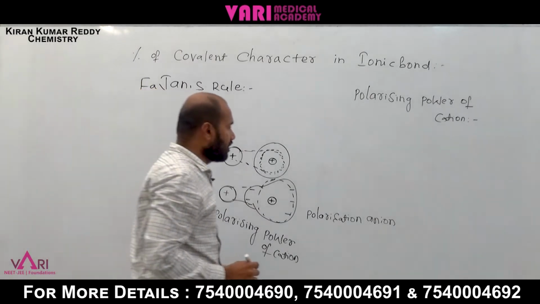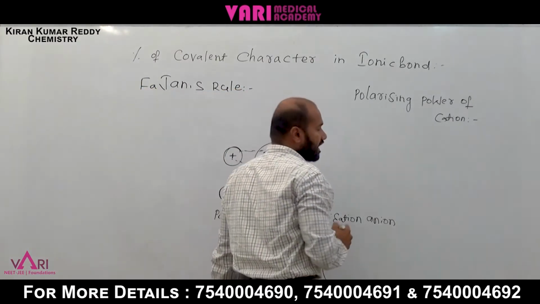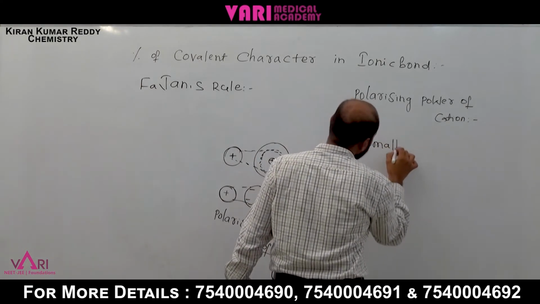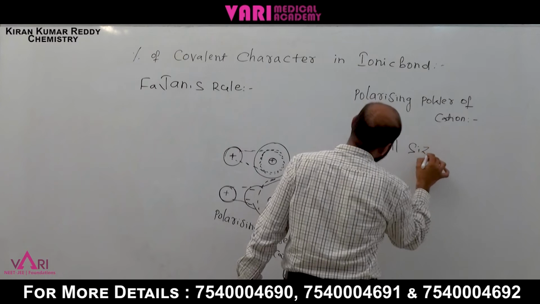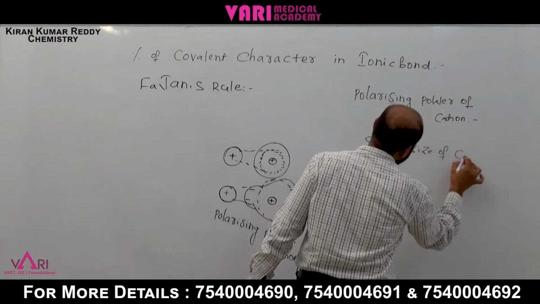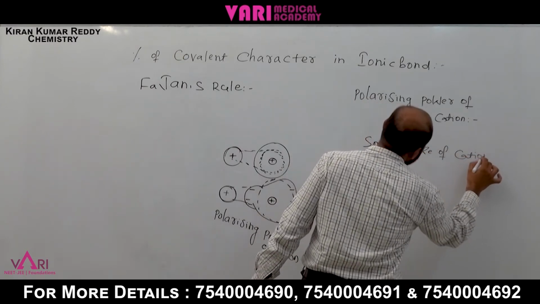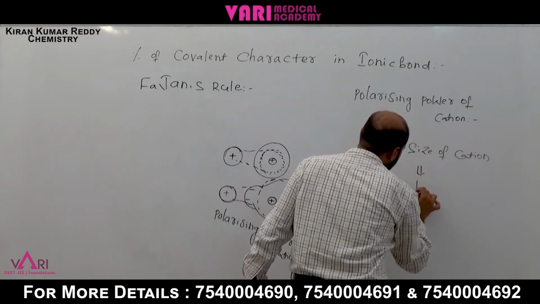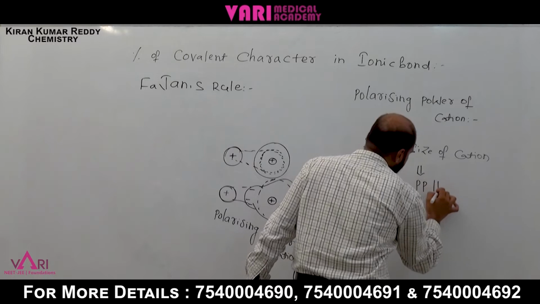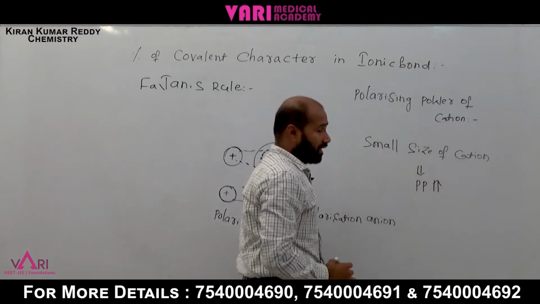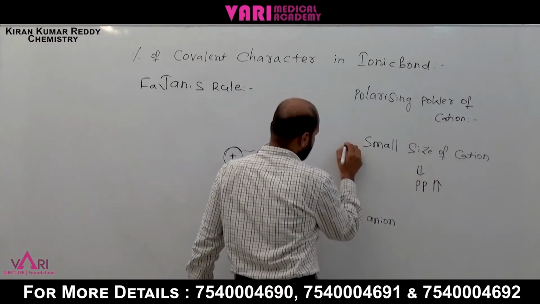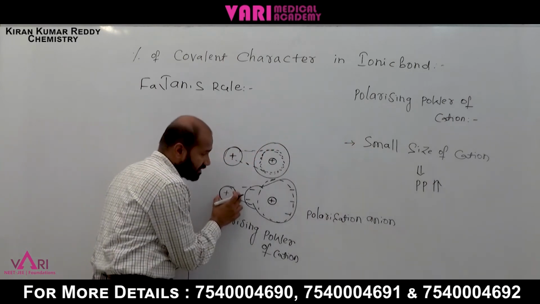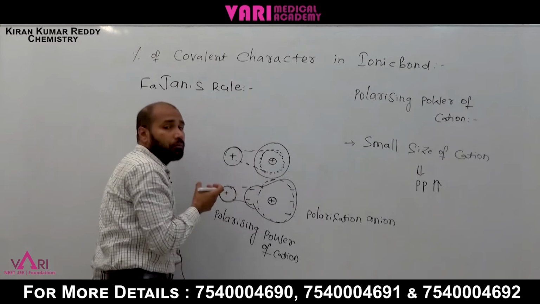For example, the factor of cation is small size of cation. When the cation size is very small, polarizing power increases.